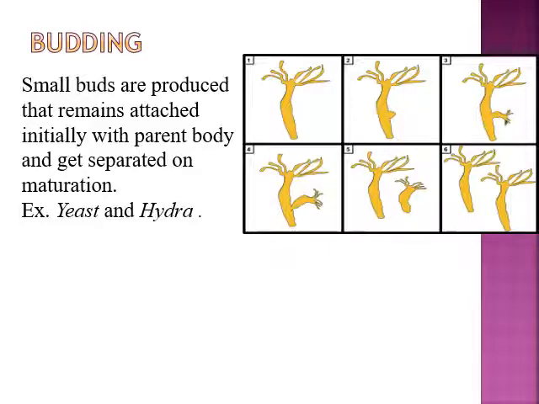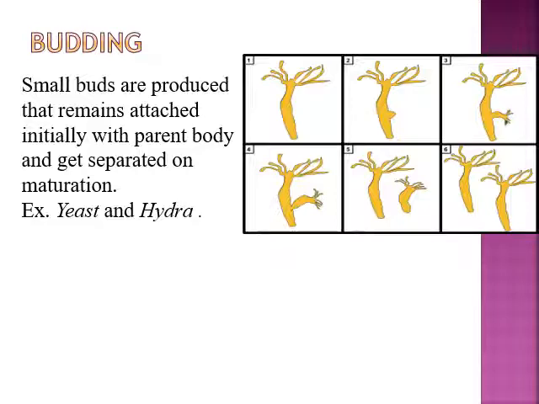See, budding is a kind of protrusion that a parent body develops, and that protrusion or bud-like structure on the main parent body completely develops into a complete body, and after developing into a complete body it gets separated on maturation. After separation from the parent body, it can survive as an individual body like its parent body.